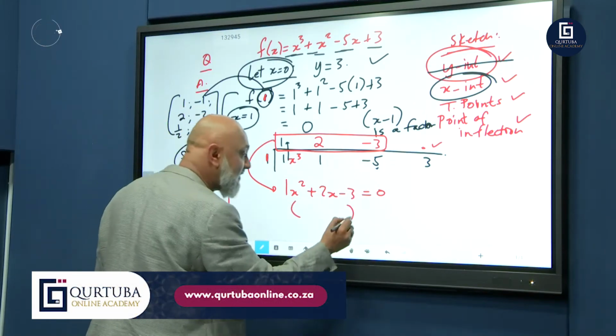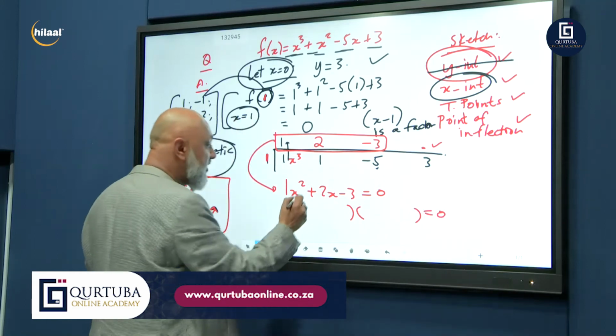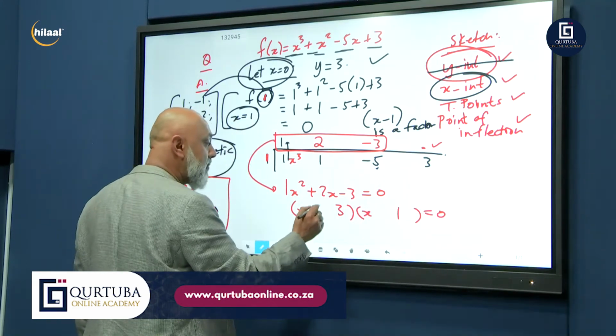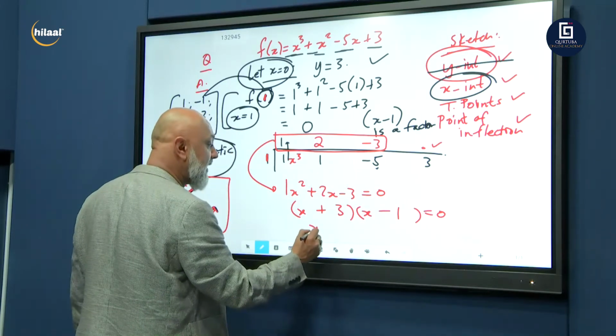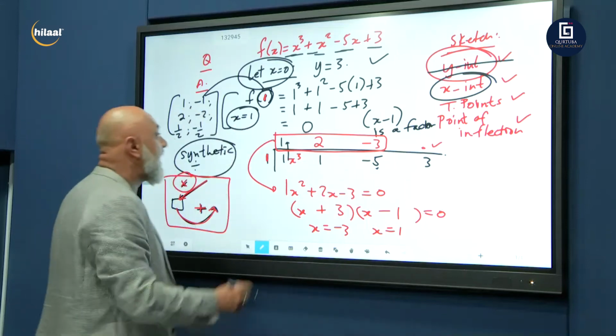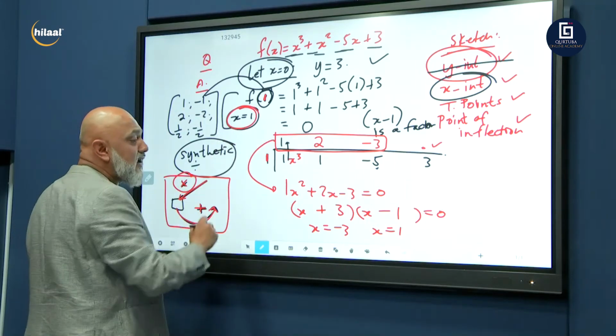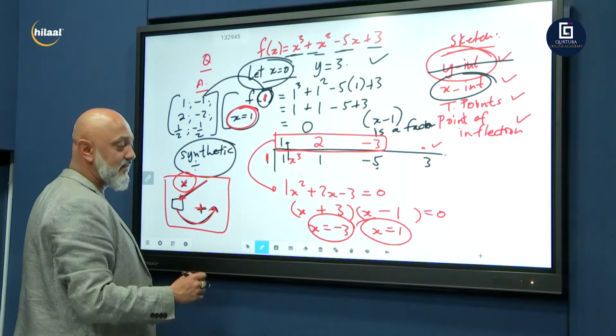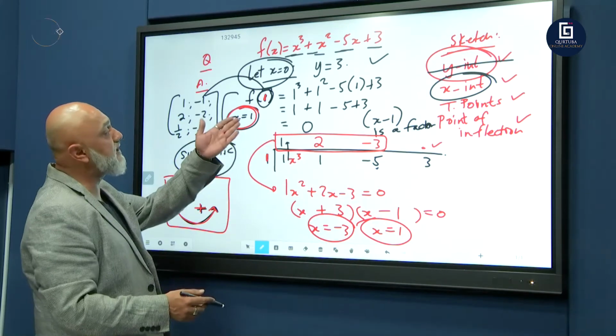And let's factorize that. That is a trinomial. So we're going to have x and x, 3 and 1, plus and minus. So x is equal to minus 3 or x is equal to 1. And we got x is equal to 1 there also. So that means this graph has only two x-intercepts, minus 3 and 1.